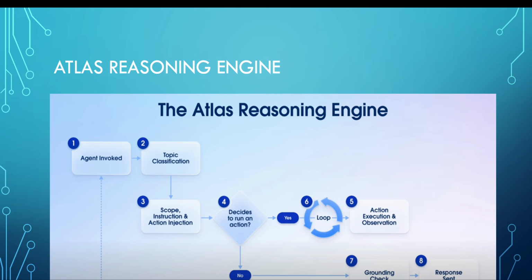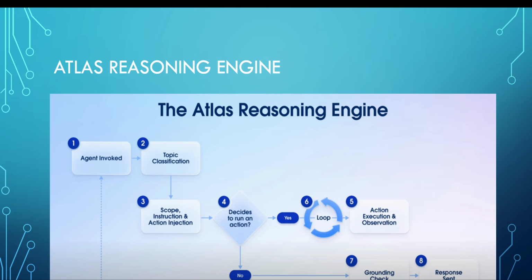So first of all, it comes into action as soon as the agent is invoked. From the first step, the reasoning engine will come into action, and then it will go to the topic classification, like I told here also. It will check which topic classification is there, and then it will go to the scope, instruction, and action injection. So in all the topics we have some instructions, right? So it will go to those instructions, and then it will see whether it has to run any action or not. If no action is required, then it will ground check, and it will send the response.